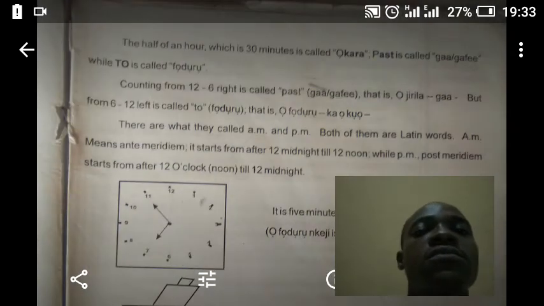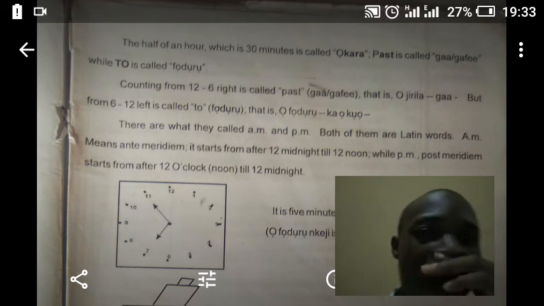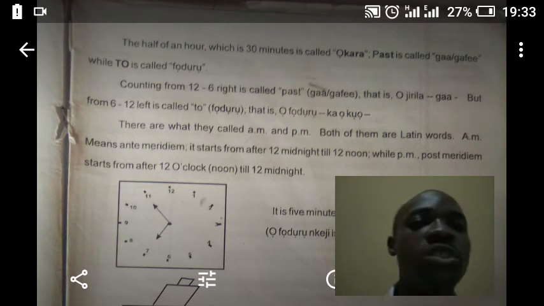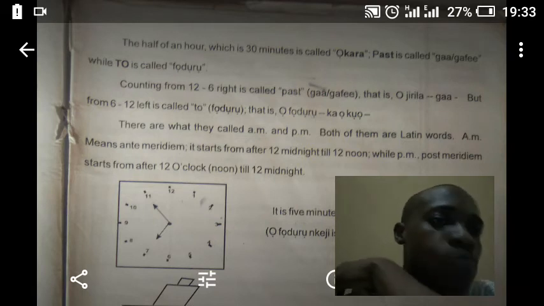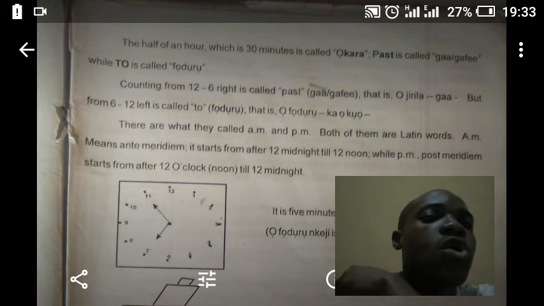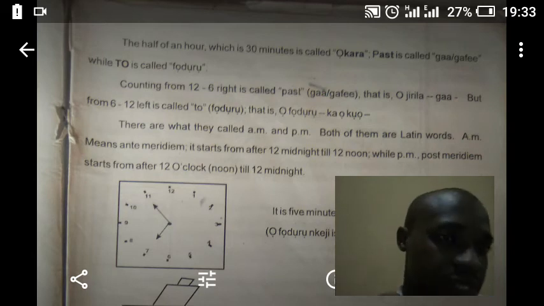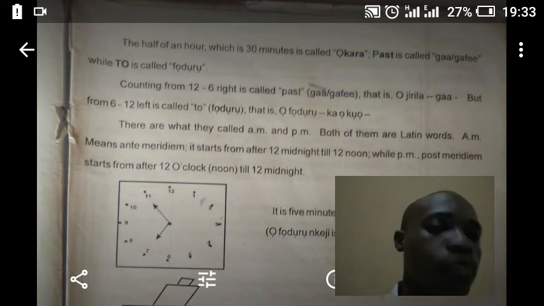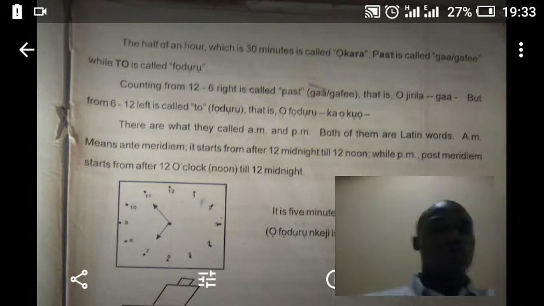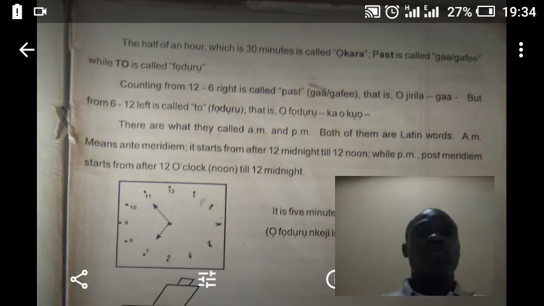We'll move further. Okay, the half of an hour, which is 30 minutes, is called okara. So 30 minutes is called what? Okara in Igbo. Now, past is called ga or gafe in Igbo. To is called fodoro in Igbo.